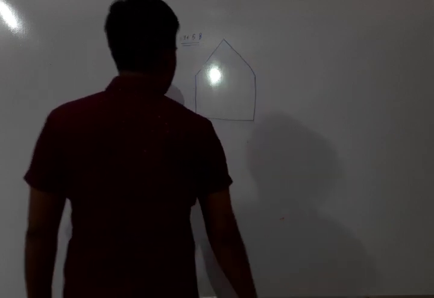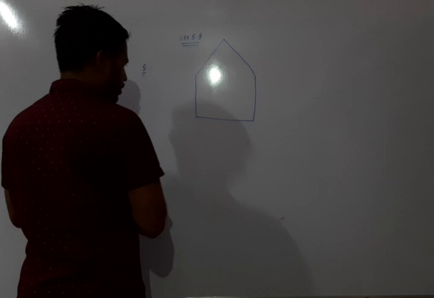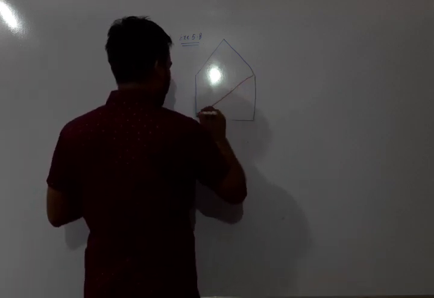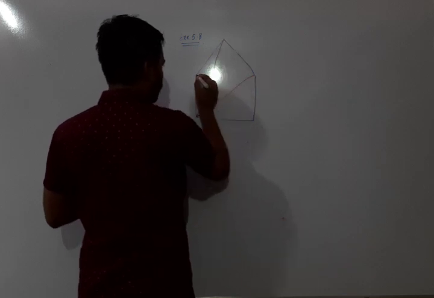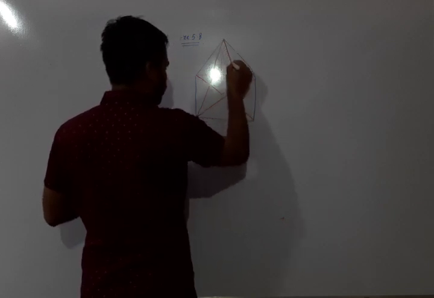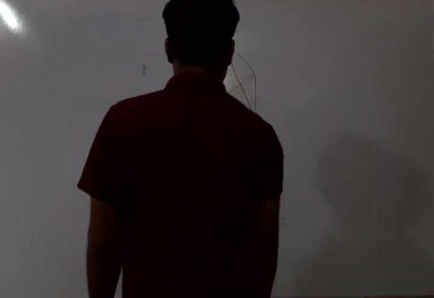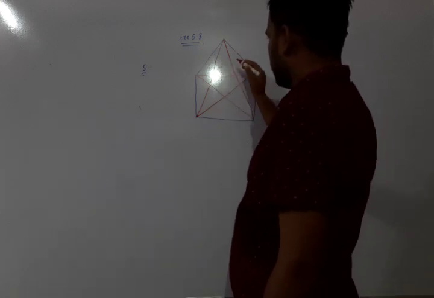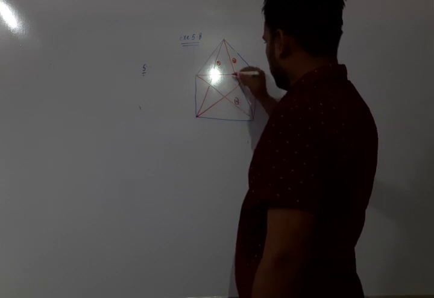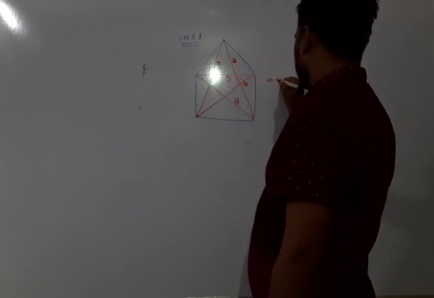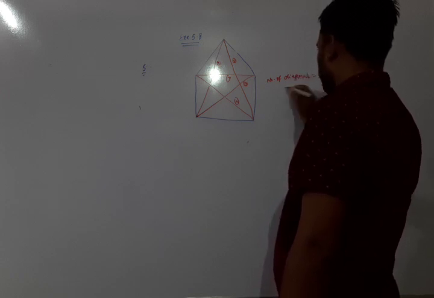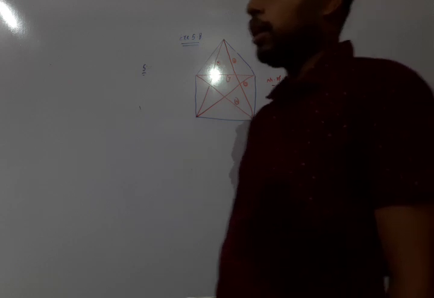Now we have to draw the diagonals, so I am using a red marker. From this vertex will be the first diagonal and this one the second, and so on. The total number of diagonals will be 1, 2, 3, 4, 5. The number of diagonals equals 5.